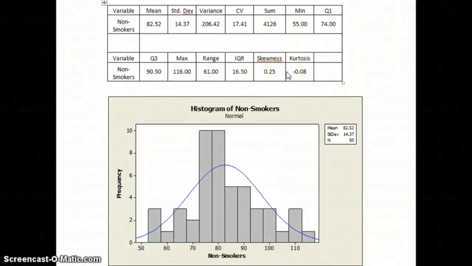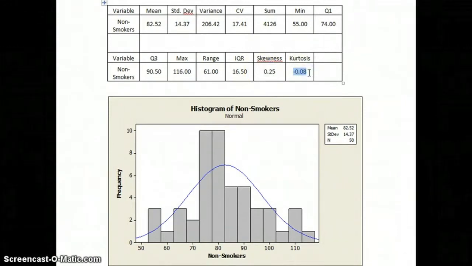From the statistics, the mean heart rate of non-smokers is 82.52 beats per minute. The value of standard deviation in non-smokers is 14.37. The distribution is normal as the skewness value and the kurtosis value are both within -2 and 2.